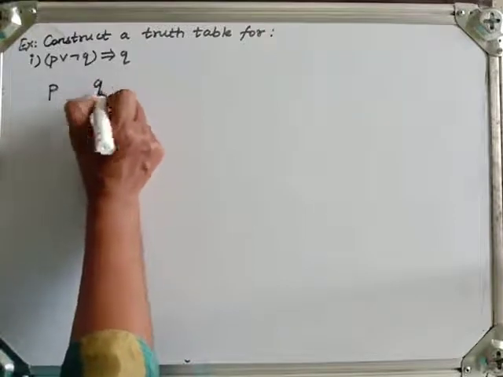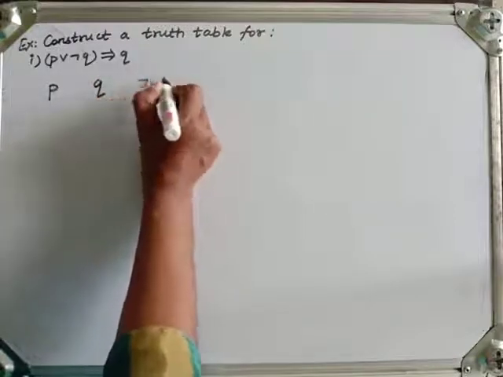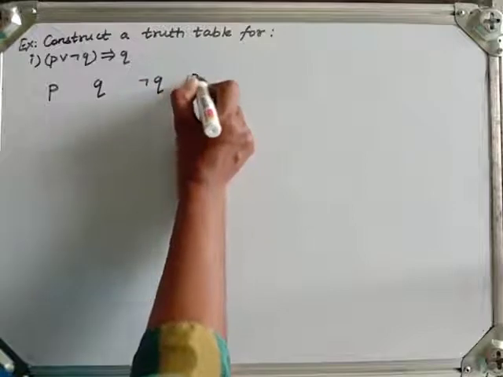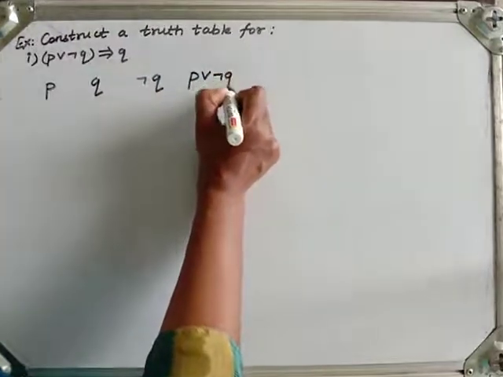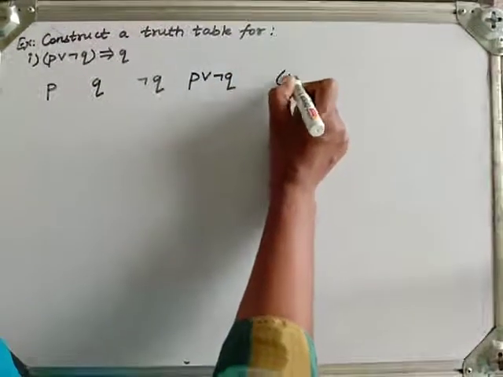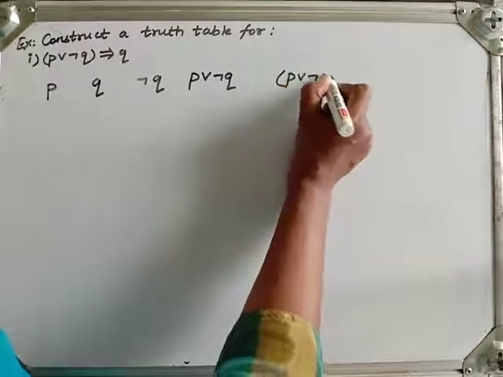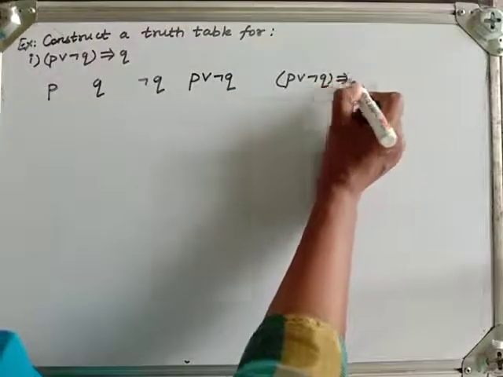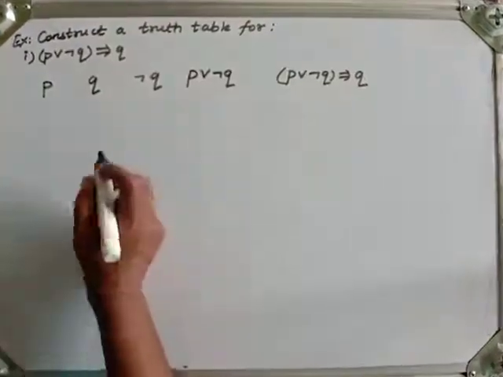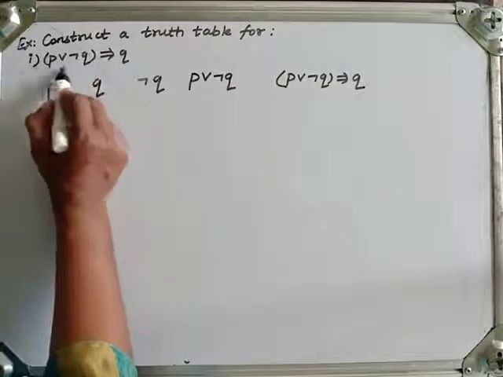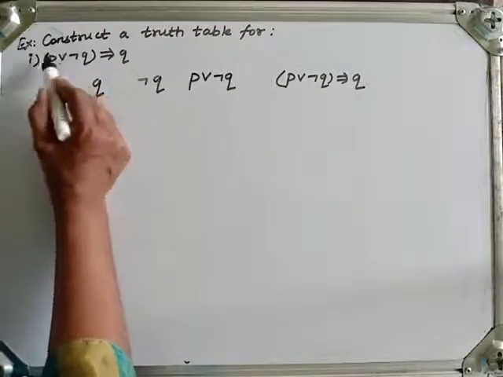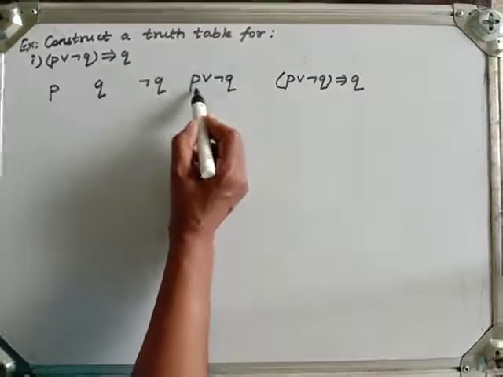P, Q, we need negation Q also. Then we need P or negation Q, and later this P or negation Q implies Q. This is our premise here, the whole one is our premise, so separately we need to determine that one.